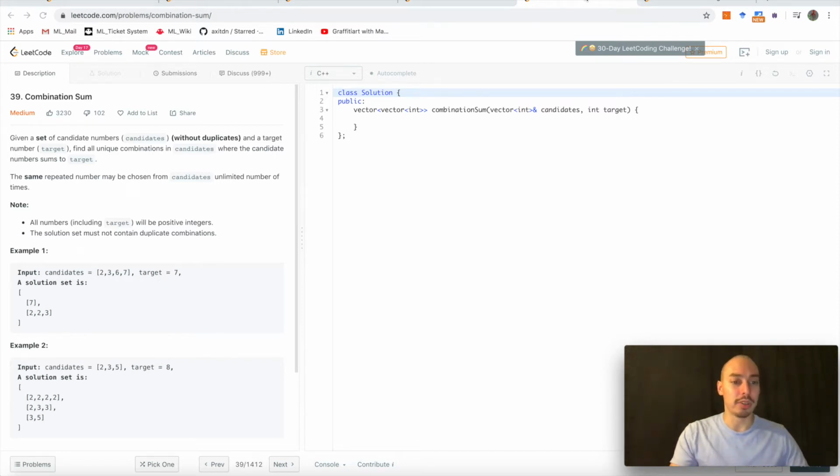It comes with 2 examples. Number 1, input candidates [2, 3, 6, 7], and the target is 7. And the solution set is [7] and [2, 2, 3], summing up to 7. Second example, candidates [2, 3, 5], target 8. Then the solution set is [2, 2, 2, 2], so we got a duplicate of 2, [2, 3, 3], a duplicate of 3, and the numbers 3 and 5.